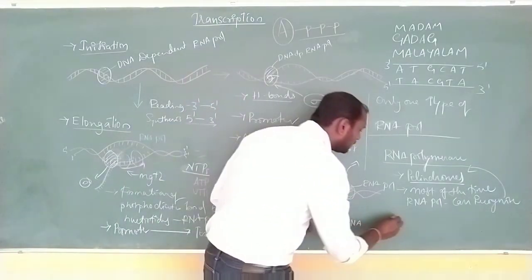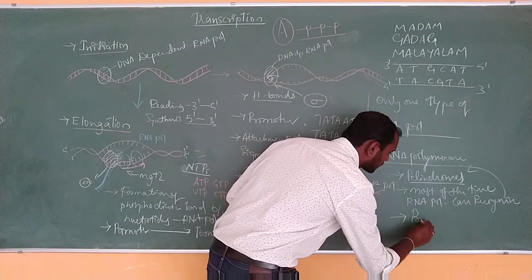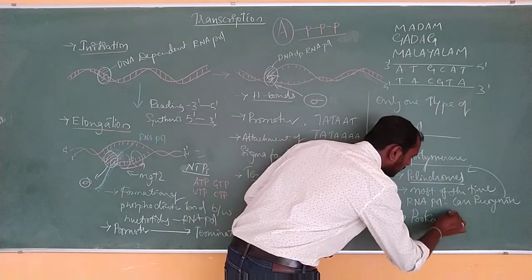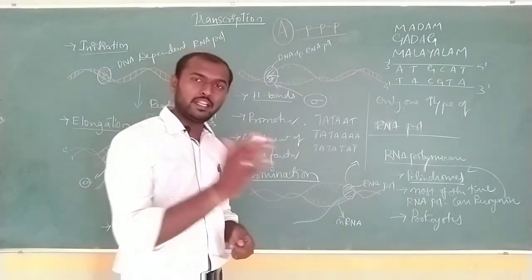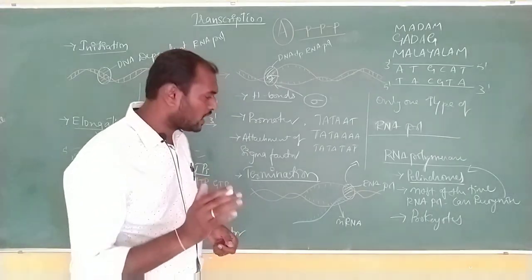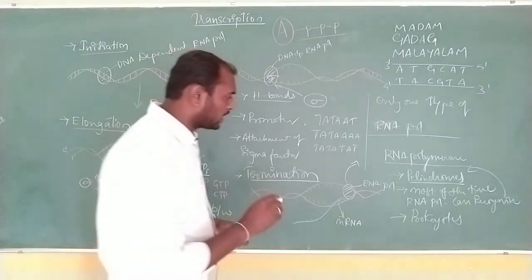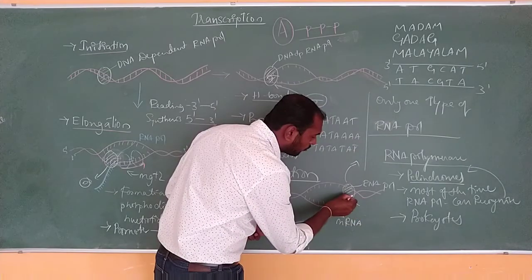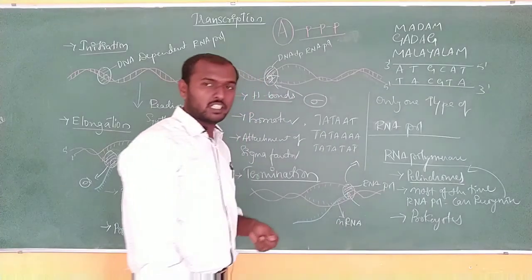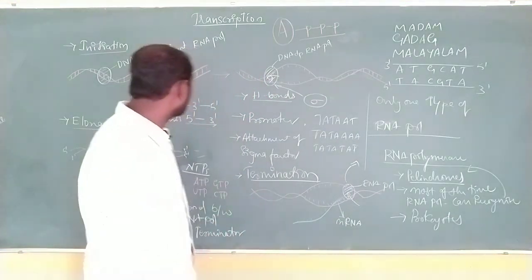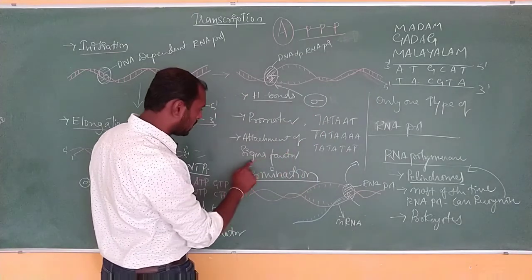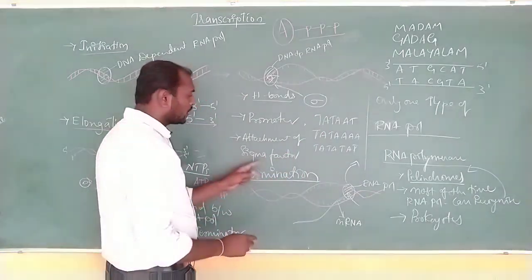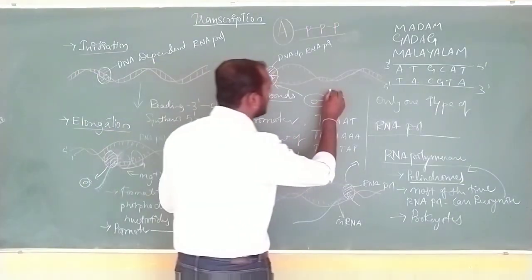But in case of prokaryotes, it is not possible. It needs help. That help they are going to take from one more factor, a releasing factor. Before this, the initiation factor was the sigma protein. That is what we call the sigma factor, the initiation factor or initiating factor.